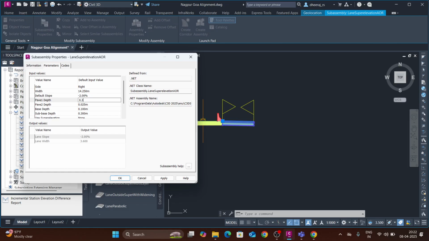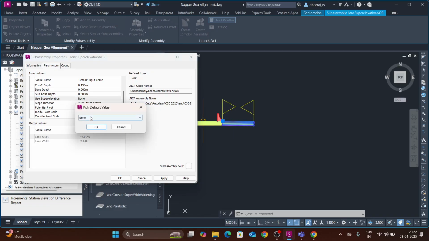Pavement depth: first I will consider PQC as 0.3 and DLC as 0.15, GSB as 0.2 and subgrade as 0.5. These are all the layers in the rigid pavement. In the first lecture I explained all this, rigid and flexible pavement. I already explained what the layers are, right? Like that we will take, and we will use super elevation.